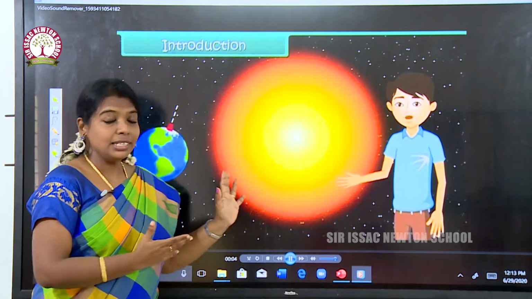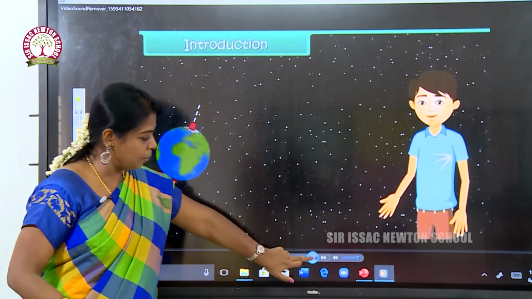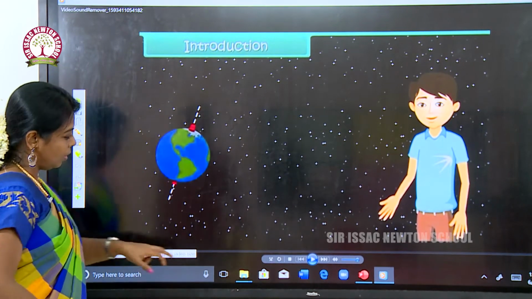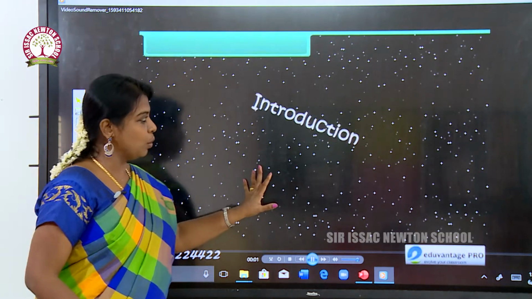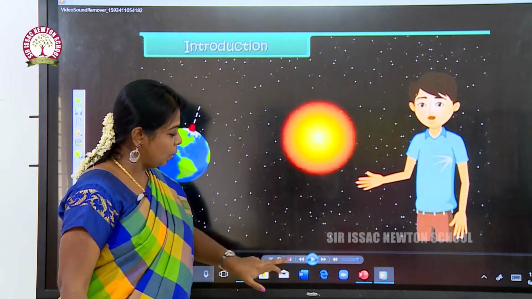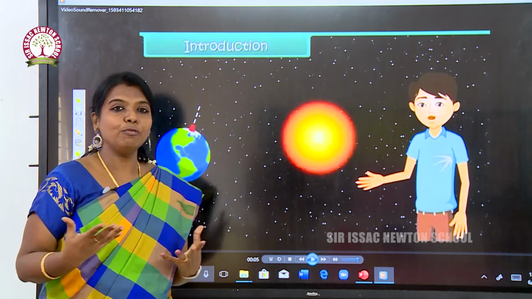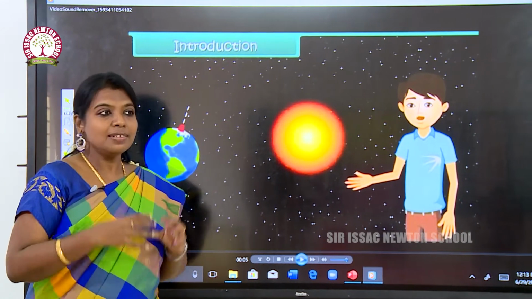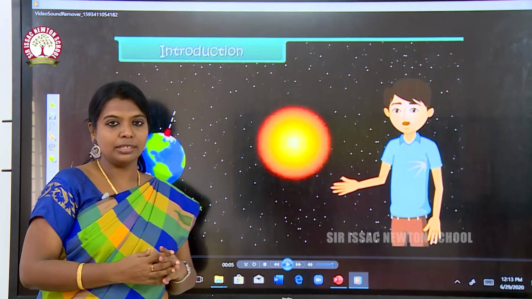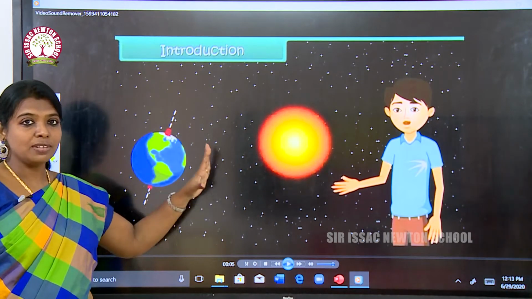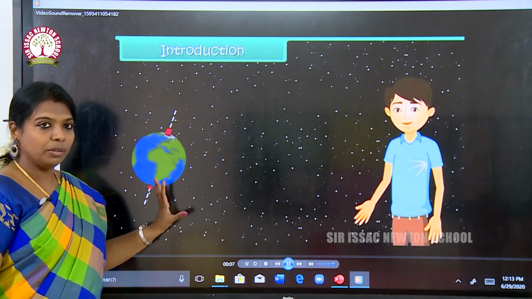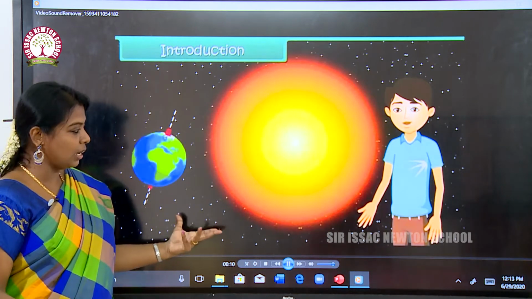See, let us see the sun here. So the sun is here and the earth is here. Without the sun, what will happen to our earth? We cannot feel heat energy on our earth. The sun is the main source that gives us heat energy, solar energy. Without the sun, just imagine what would happen. The earth will be very cool. We don't get any kind of energy.